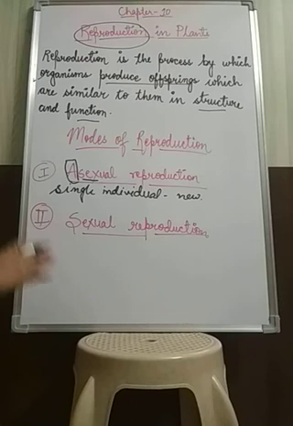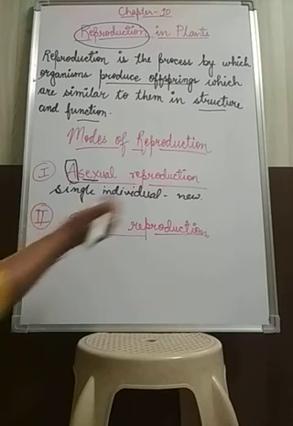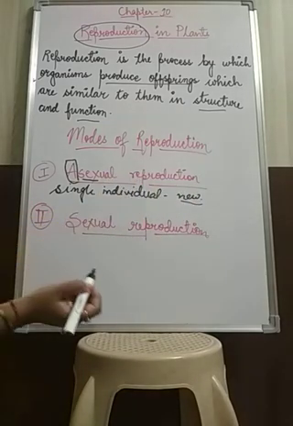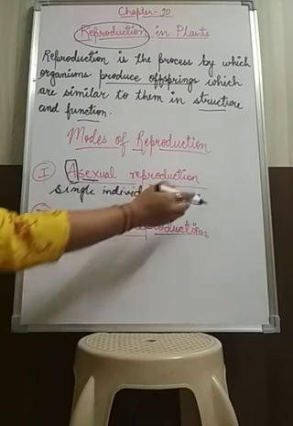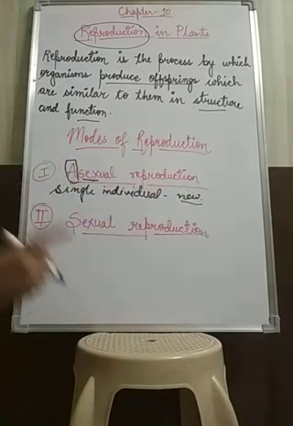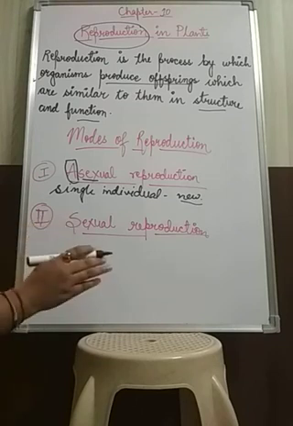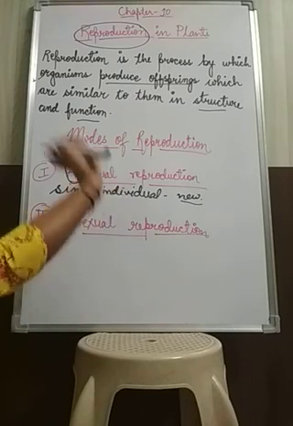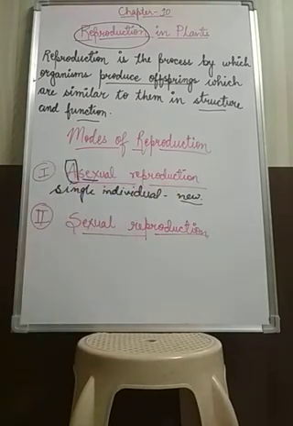Asexual reproduction usually occurs when conditions are favorable for proper growth and development of the new organism. For the development of the new organism, the conditions should be favorable and proper. Then only the single individual will be able to give rise to the new organism.